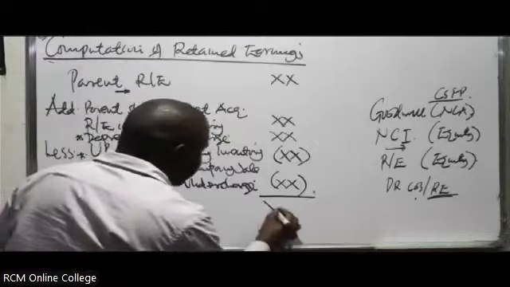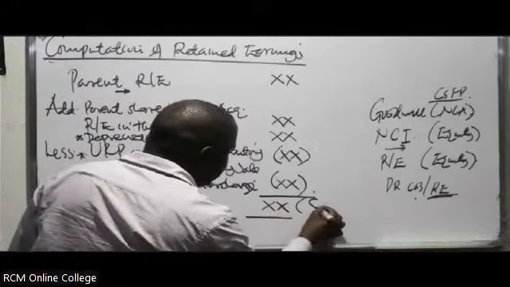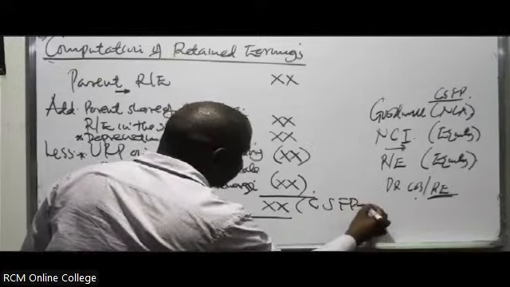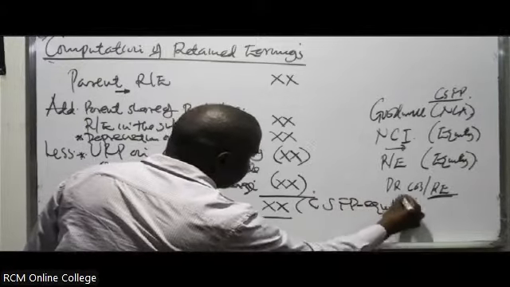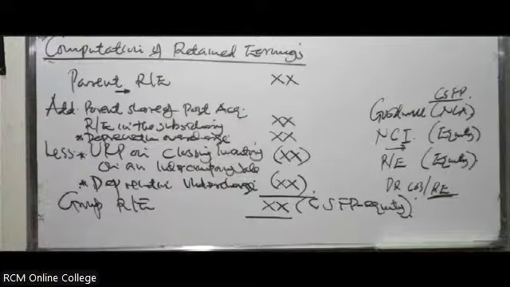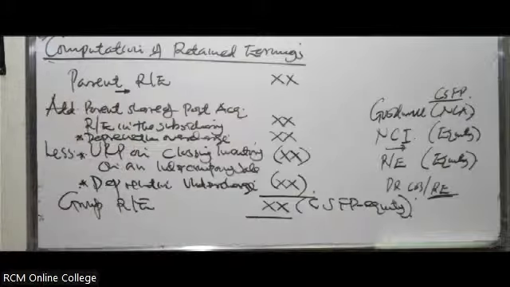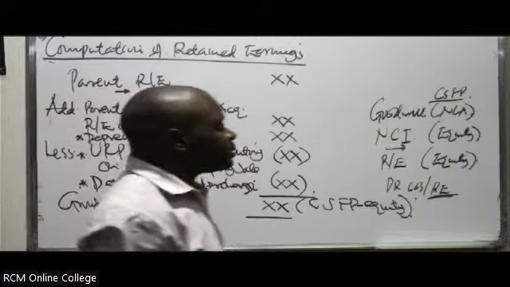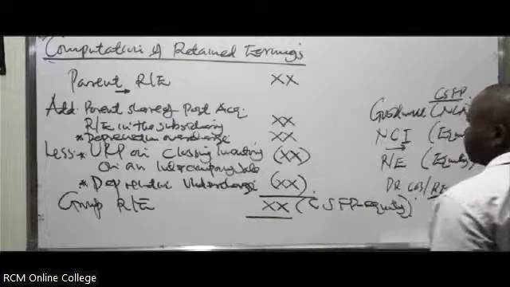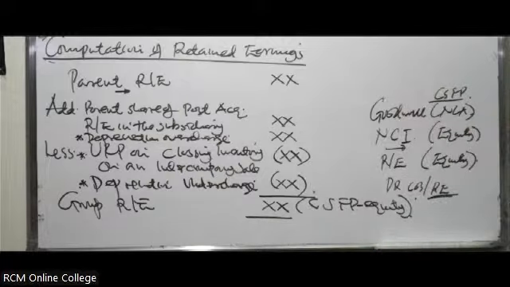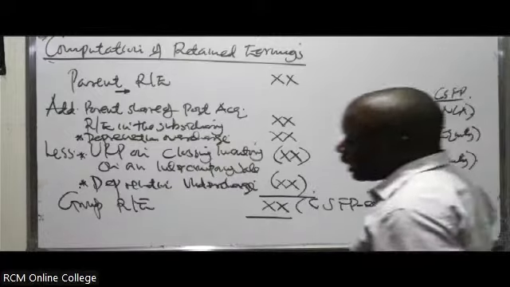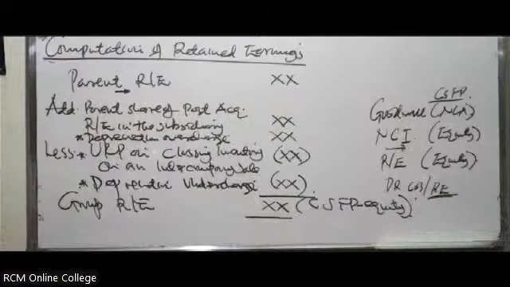You'll take the group retained earnings to the consolidated statement of financial position under the equity part. This is how you get the retained earnings. It is a key computation when you're coming up with the consolidated statement of financial position. Once you master this one, you know you are becoming a pro in group accounts.